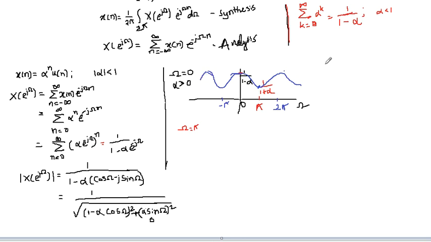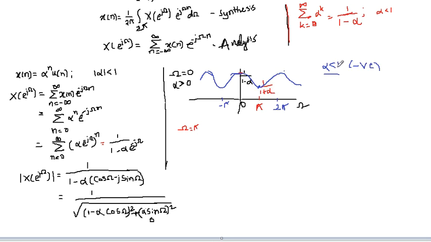And similarly, when alpha is less than 1, it means it is negative. In those cases, even after substituting omega equal to 0, we are getting 1 by 1 minus alpha, and when omega is pi, we are getting 1 by 1 plus alpha.